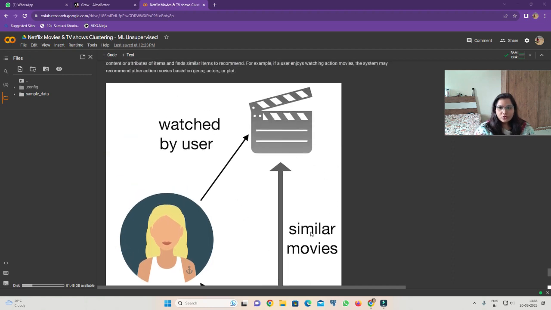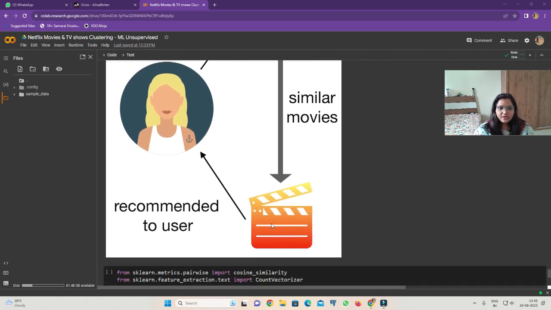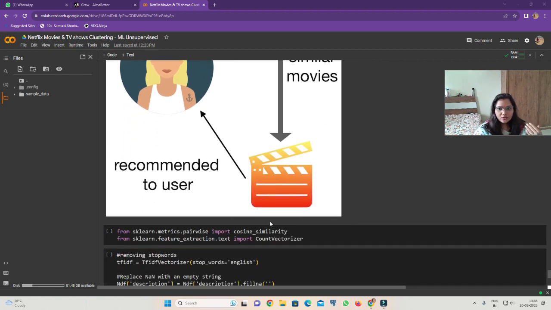So this is how Netflix performs the recommender system. Whenever we watch any movie or TV show, due to that analysis, Netflix recommends similar content, like a similar movie or TV show.